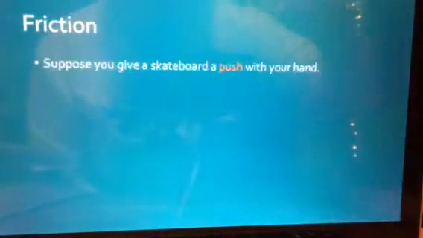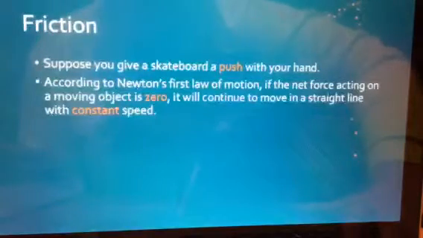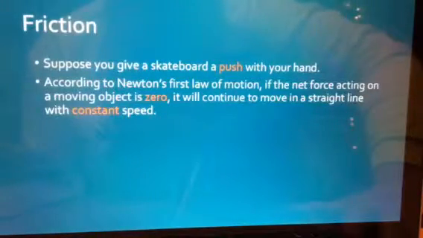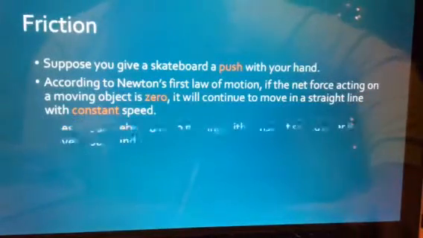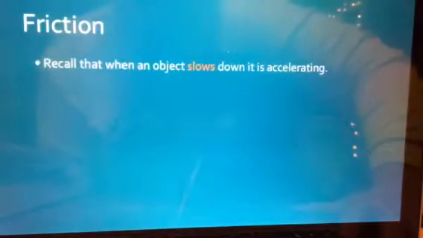Something that can act on this is known as friction. And so friction is basically a push or a pull on an object. So suppose you're on a skateboard and you push it with your hand. According to Newton's first law of motion, as long as there's nothing acting on that object, it will continue moving in a straight line with a constant speed. But does it? No. And the reason it doesn't is because of friction.